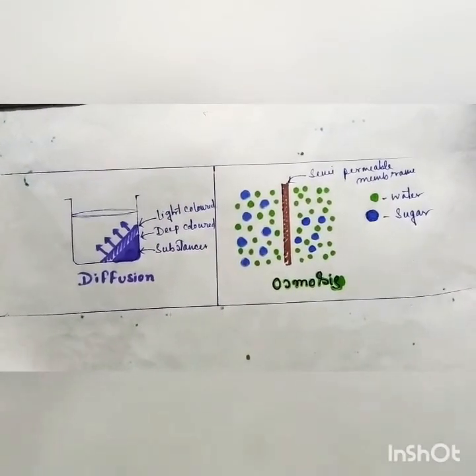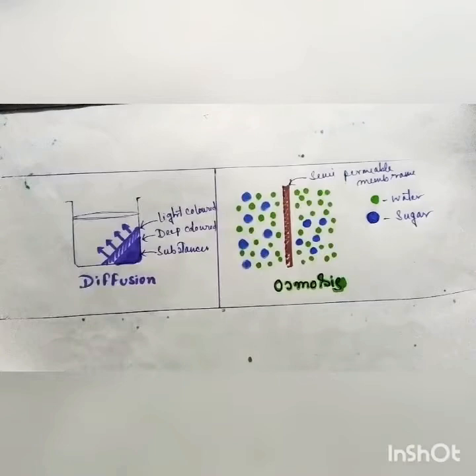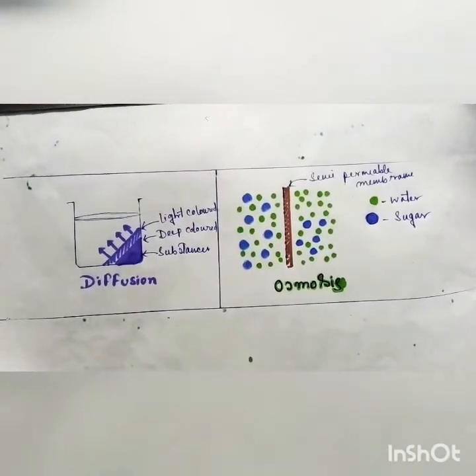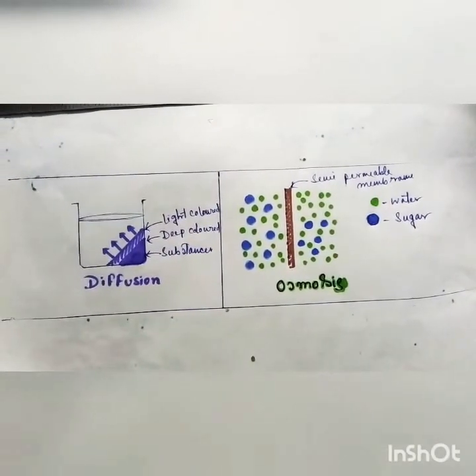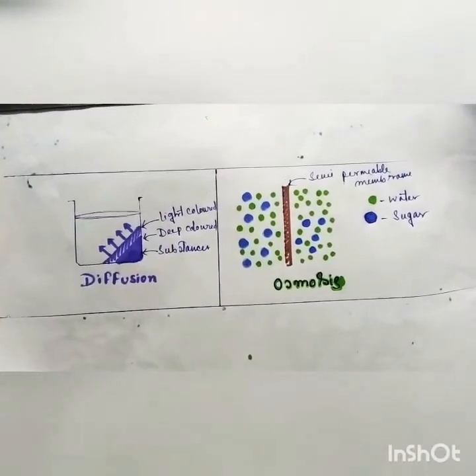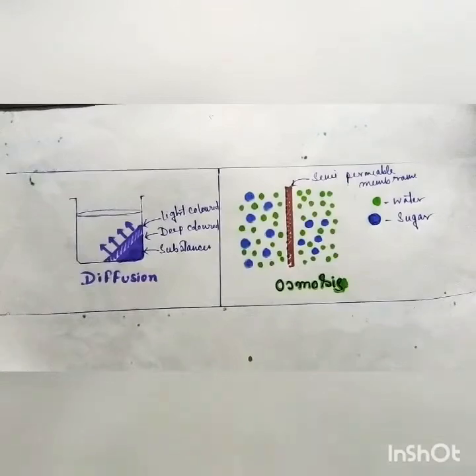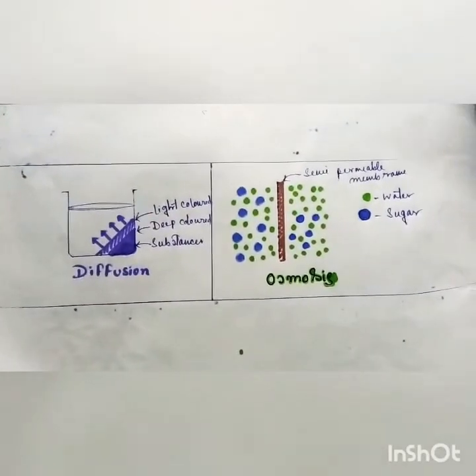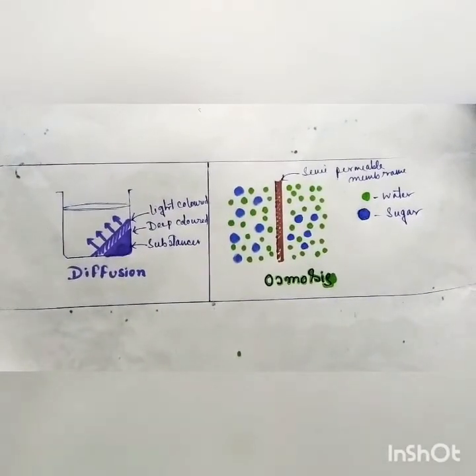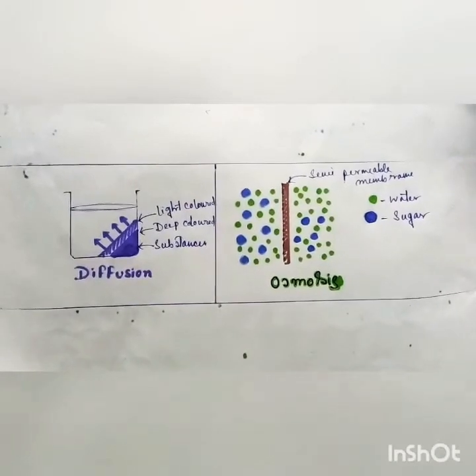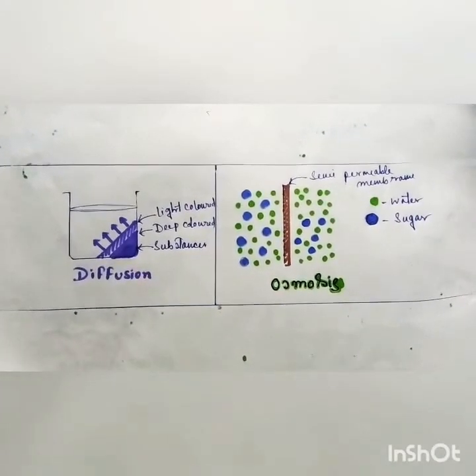And why is it passing? Because there is a concentration difference between the two regions which are separated by this membrane. This type of phenomenon is called osmosis. This is also a type of spreading of the molecules, but in case of water only, osmosis occurs, and it is separated by the semi-permeable membrane.